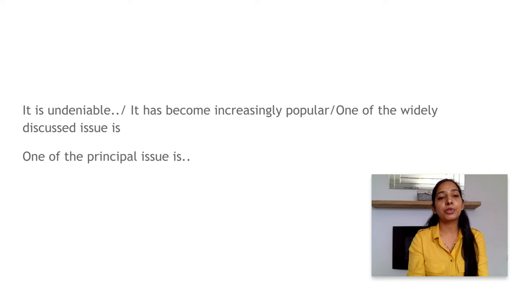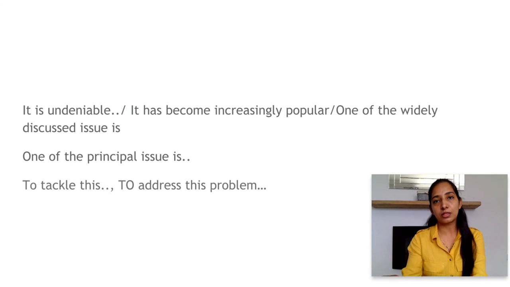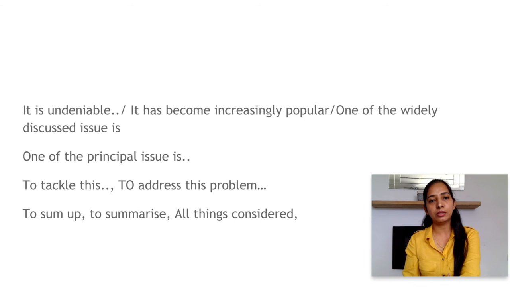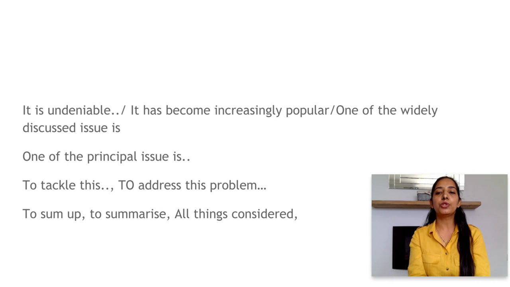To state the problem, you can say one of the principal issues is this. You can state the problem ahead. Then for solution, you can say to tackle this or to address this problem. This way you can start with your solutions. And finally, for the conclusion, it's to sum up, to summarize, or all things considered, this. So all these are the vocab words which you can use to develop your own paragraph.